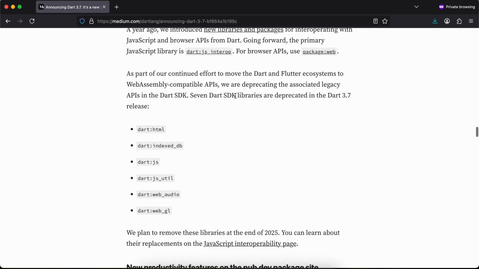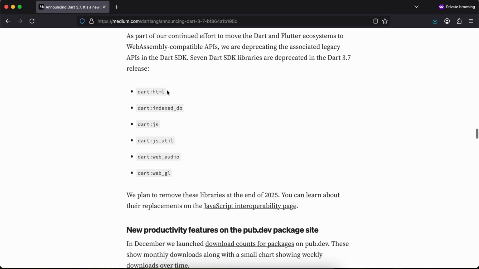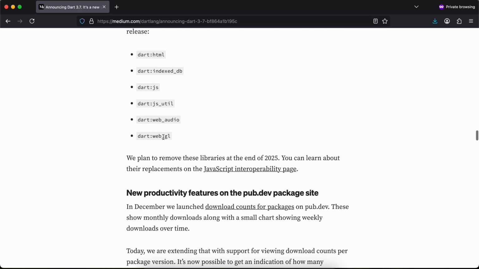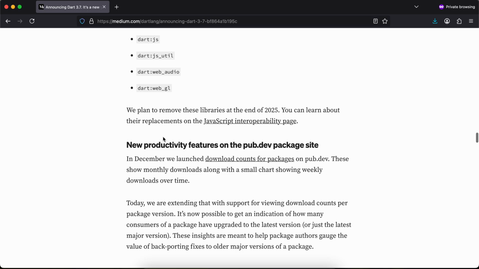As part of our continued effort to move the Dart and Flutter ecosystem to WebAssembly compatible APIs, we are deprecating the associated legacy APIs in the Dart SDK. Seven Dart SDK libraries are deprecated in the Dart 3.7 release: dart:html, dart:indexed_db, dart:js, dart:js_util, dart:web_audio, and dart:web_gl. We plan to remove these libraries at the end of 2025. You can learn about their replacements on the JavaScript interoperability page.